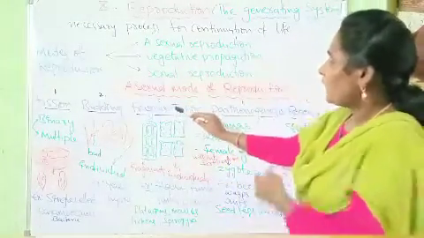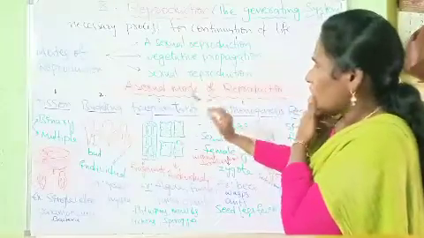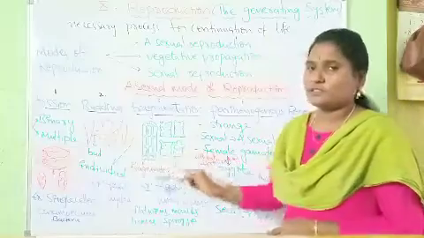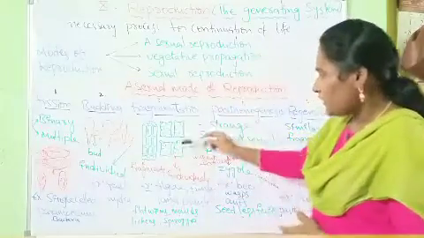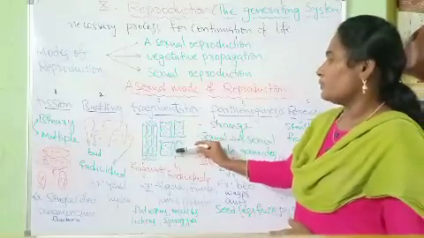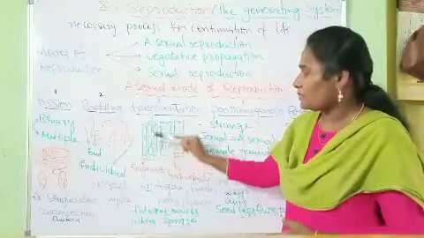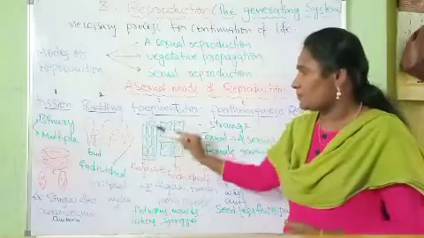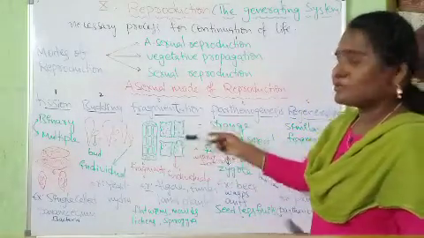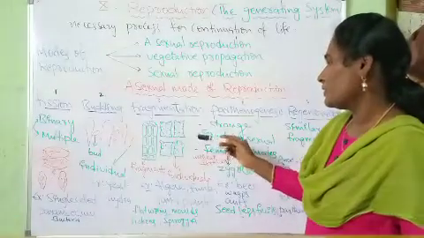Third one is fragmentation. Fragmentation means breaking. Here, fragments means pieces. Some new individuals can form from the fragments or pieces of the parent's body, and these survive independently.